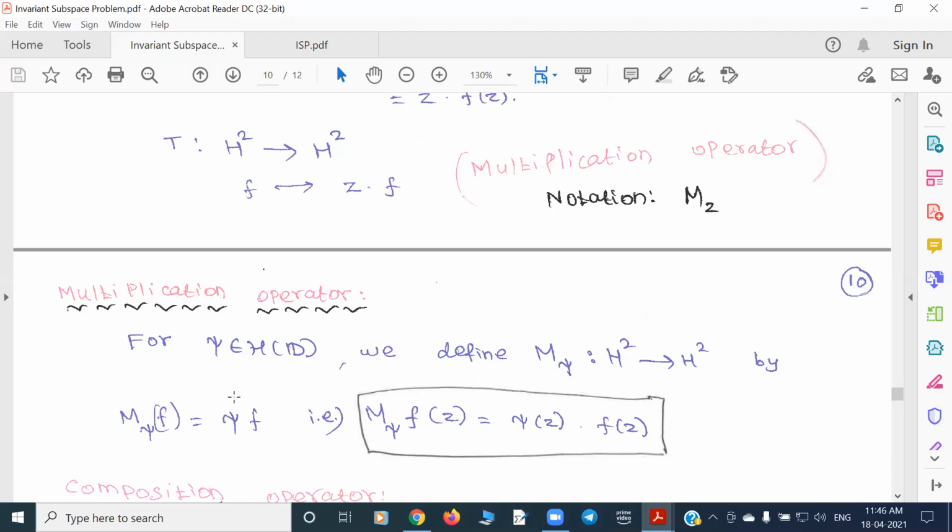The product of two general Hardy space functions need not be in the Hardy space. But if psi is bounded, the product makes sense and is still in H2. So this is a bounded operator only if the starting function is a bounded analytic function.